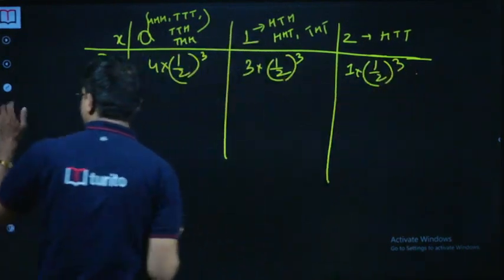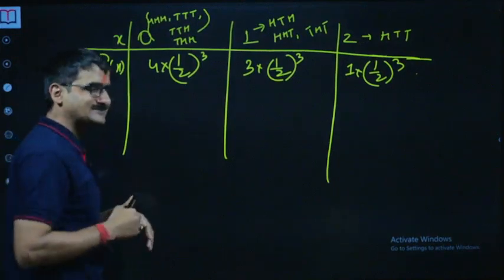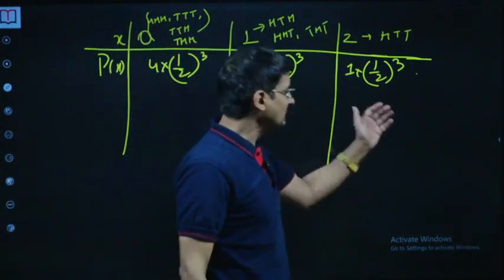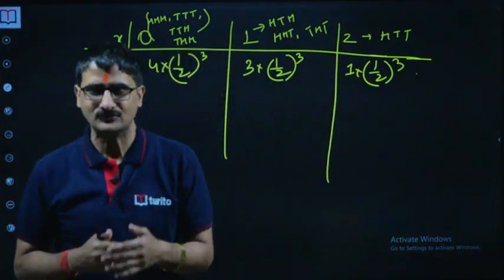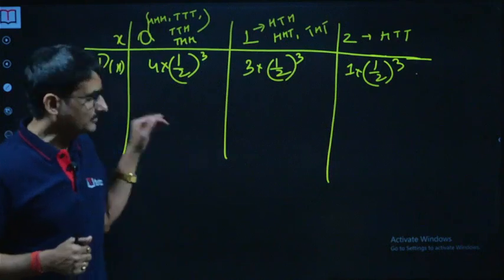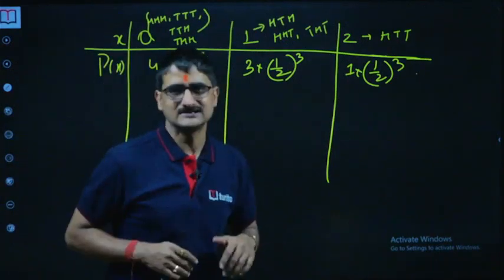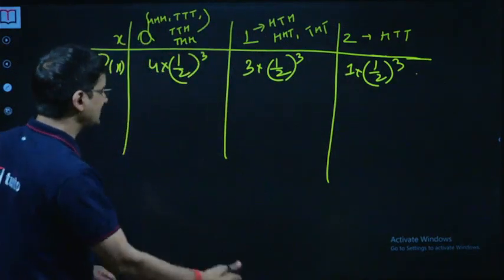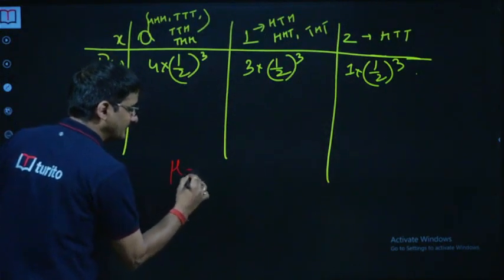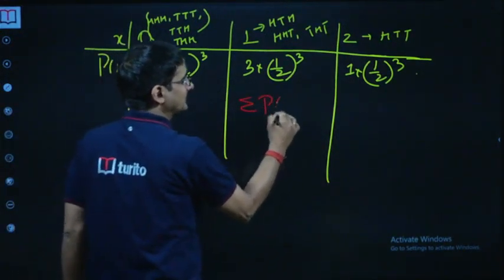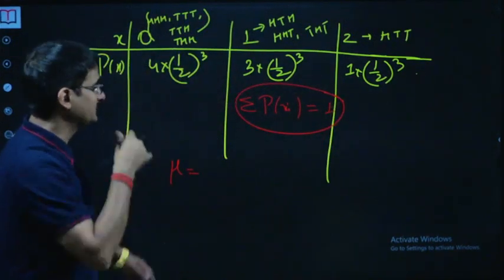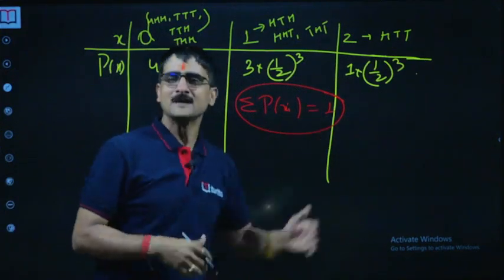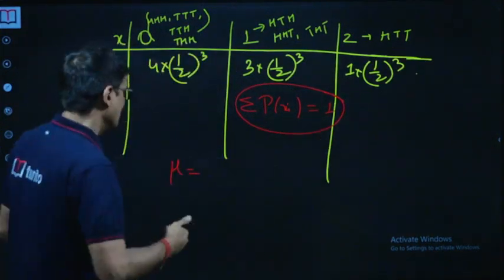What I observed while solving yesterday was that the sum of probabilities was not 1, but I was so convinced by my own interpretation of the statement that I thought, let it be, that should be the answer. So I am correcting myself here, that's what I am repeating again and again. Now of course the sum is 1, because half cubed is 1 by 8, and 4 plus 3 plus 1 is 8, and 8 by 8 is 1.